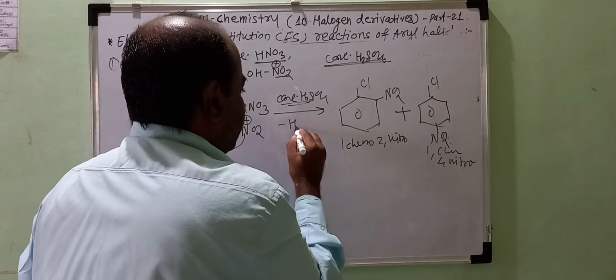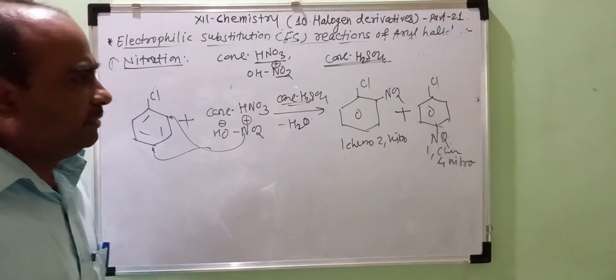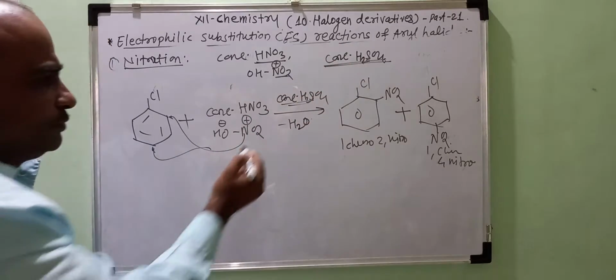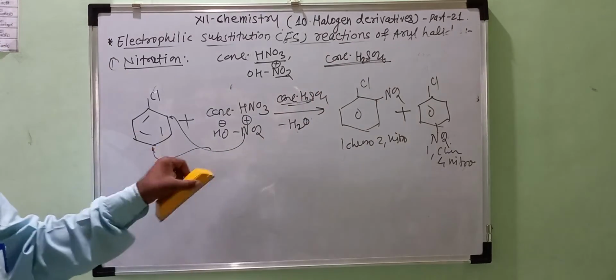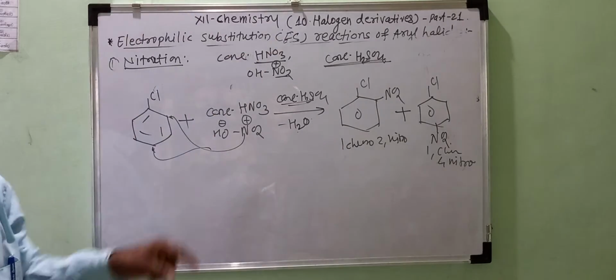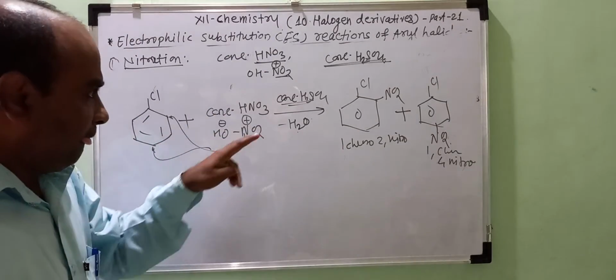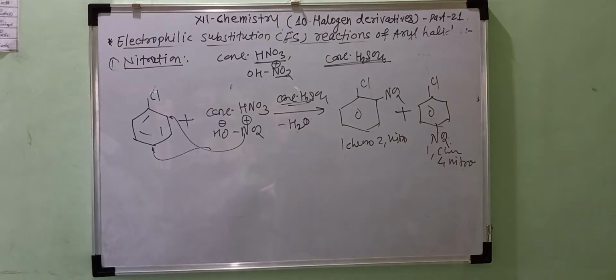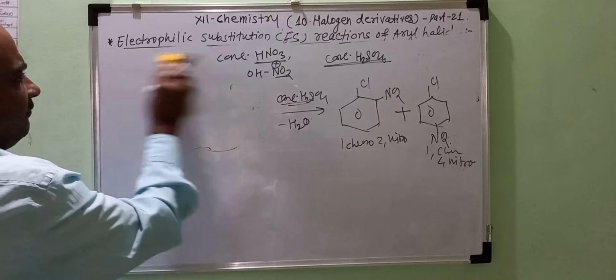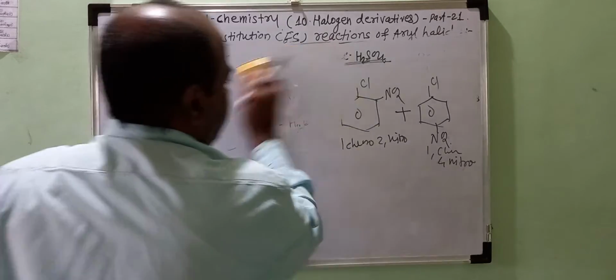Also we can write directly minus H2O here, no problem. But this concentrated H2SO4 absorbs this H2O. So the role of concentrated H2SO4 in this reaction is to act as a dehydrating agent. Okay. Now the third reaction is the sulfonation of the aryl halides.